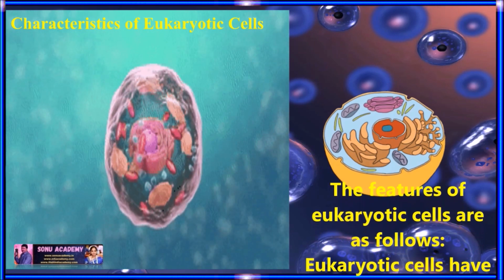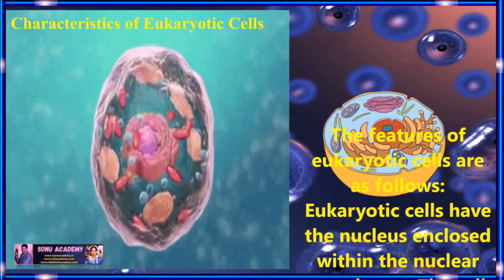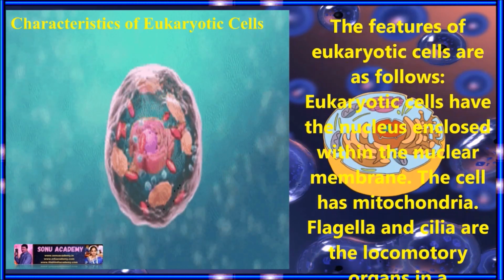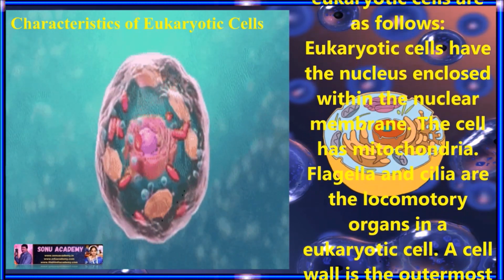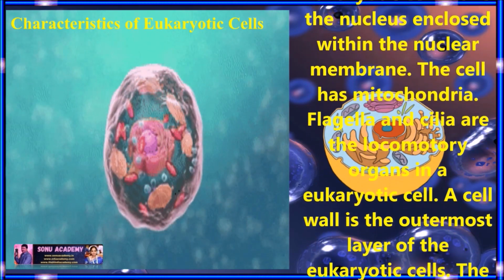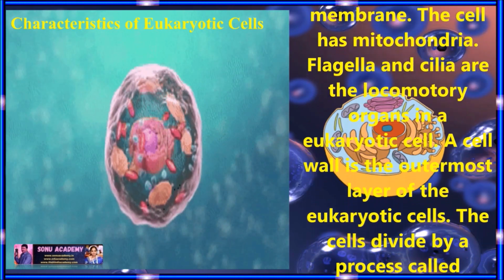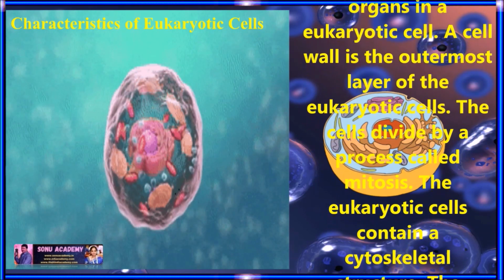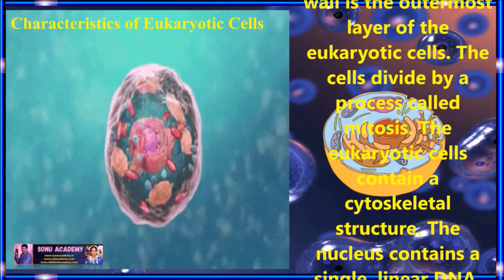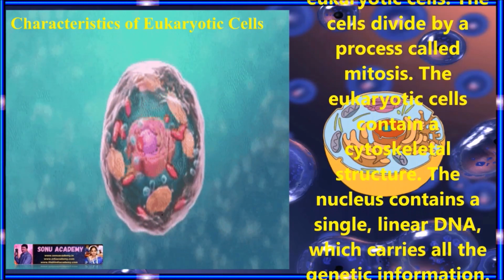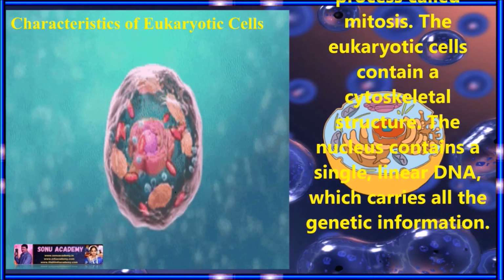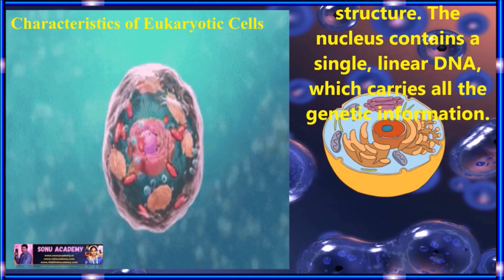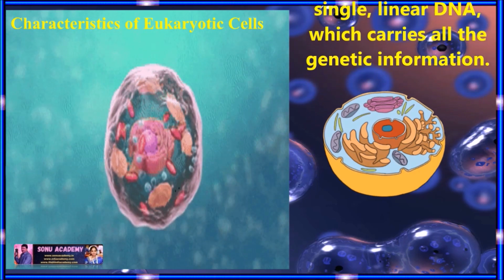Now let us discuss the characteristic features of eukaryotic cells. The eukaryotic cells have the nucleus enclosed with a membrane called the nuclear membrane. The cells have mitochondria. Flagella and cilia are locomotory organelles in eukaryotic cells. A cell wall is the outermost layer of the eukaryotic cell in some cases. The cell divides by the process of mitosis. The eukaryotic cell contains a cytoskeleton structure. The nucleus contains a single linear DNA which carries all the genetic information.